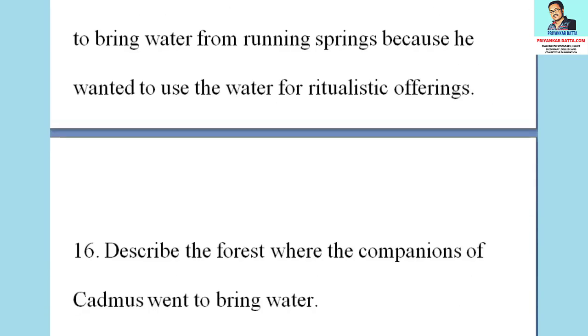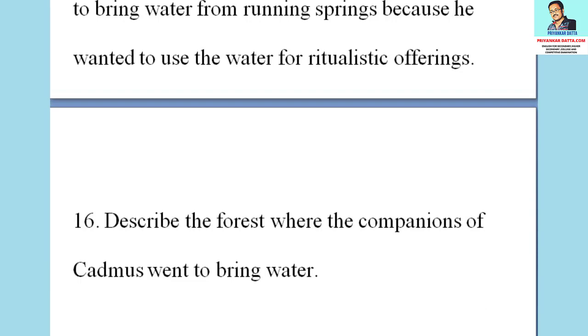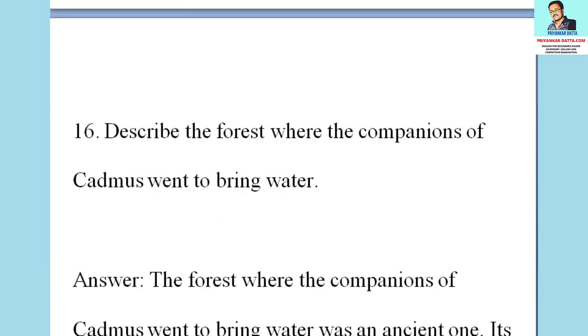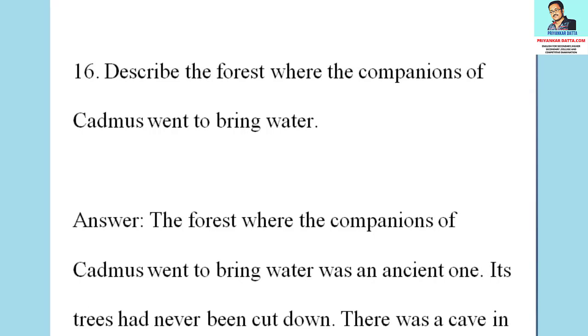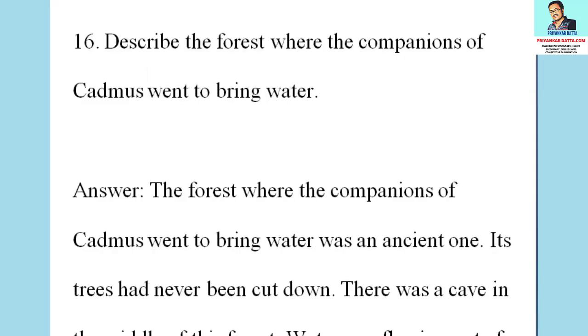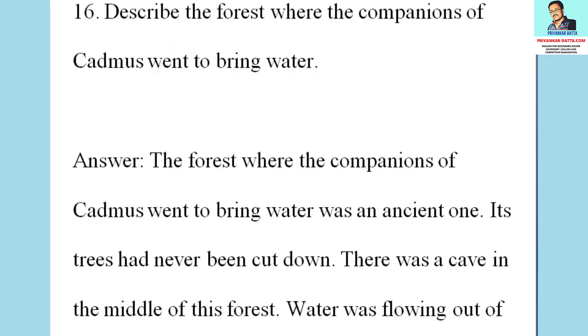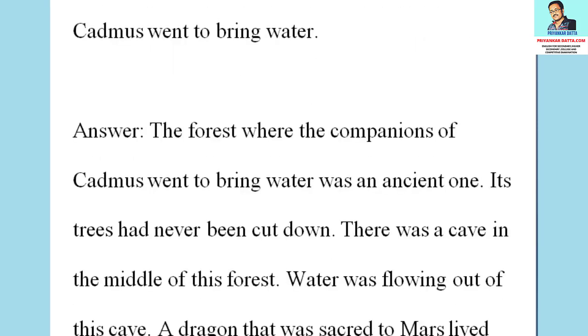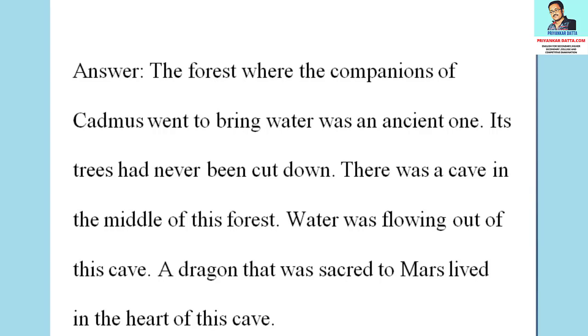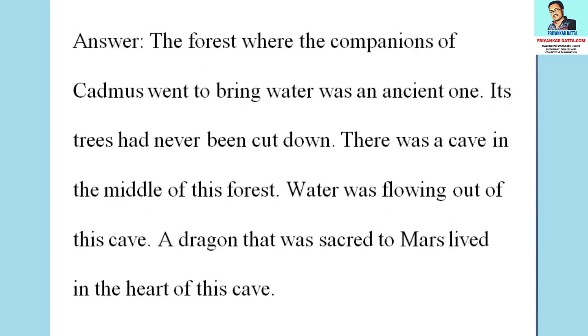The next question is, describe the forest where the companions of Cadmus went to bring water. The answer to the question is, the forest where the companions of Cadmus went to bring water was an ancient one. Its trees had never been cut down. There was a cave in the middle of this forest. Water was flowing out of this cave. A dragon that was sacred to Mars lived in the heart of this cave.